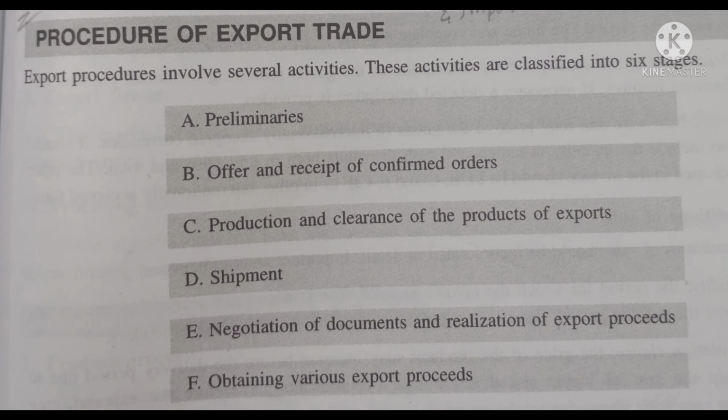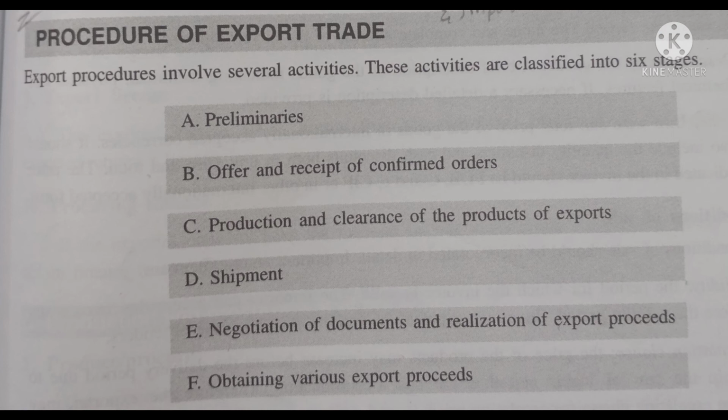After shipment, it goes to the next stage, that is documentation. That is nothing but negotiation of documents and realization of export proceeds. Here documentation plays a very important role. The documentation has to go in a procedural form through the bank. Then the documentation has to be submitted to the shipping department, and one copy should be with the exporter and another copy with the buyer.